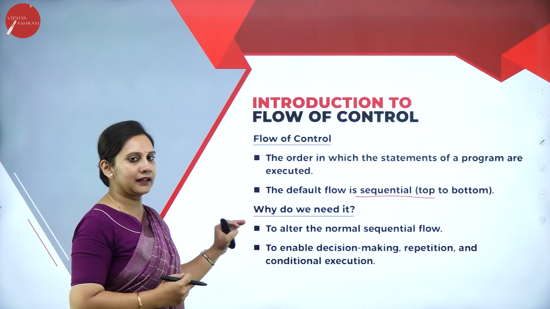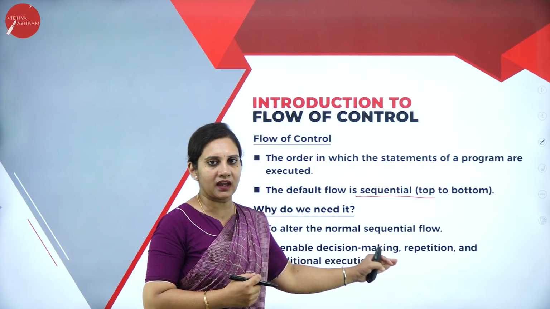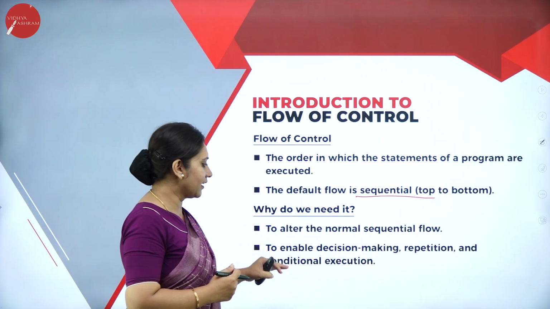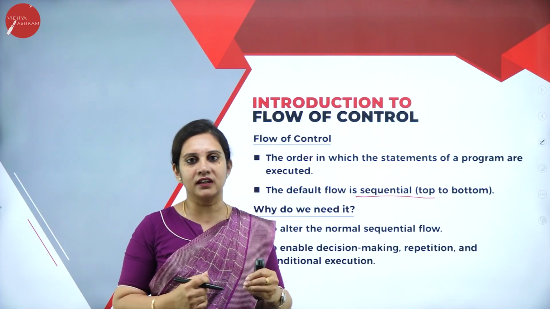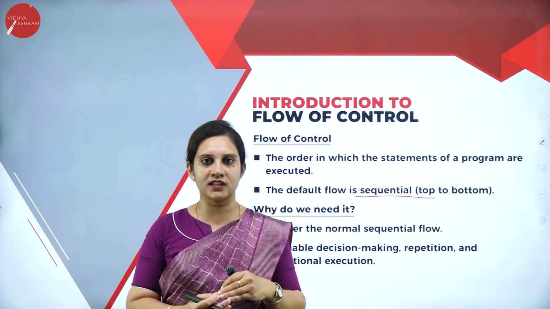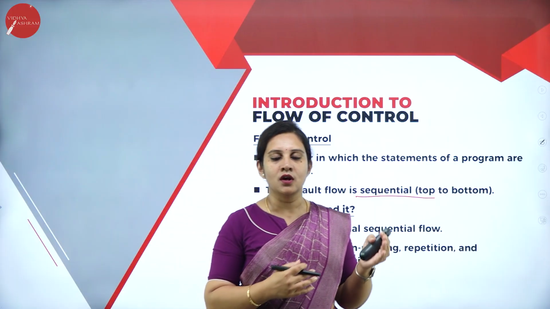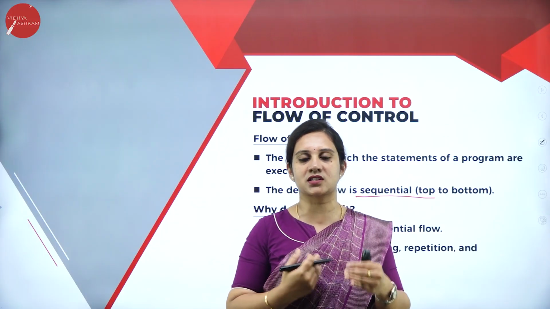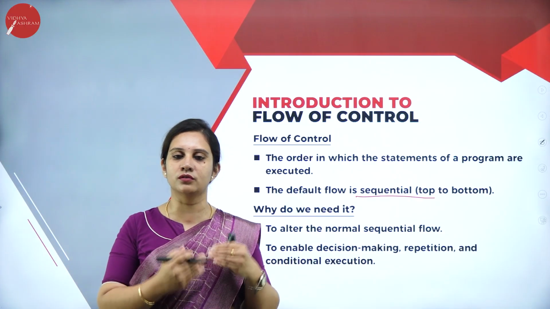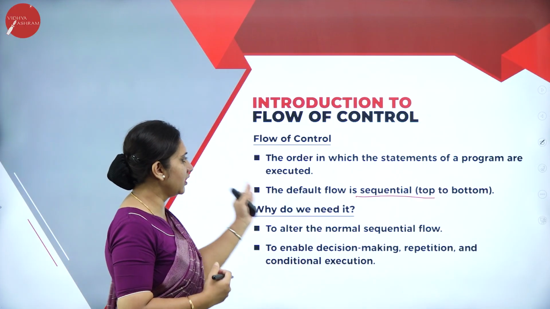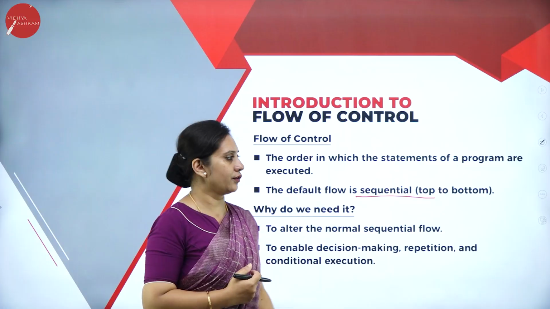It enables decision making, repetition and conditional execution. We need it to make decision statements or to repeat the statements again until the condition is true.